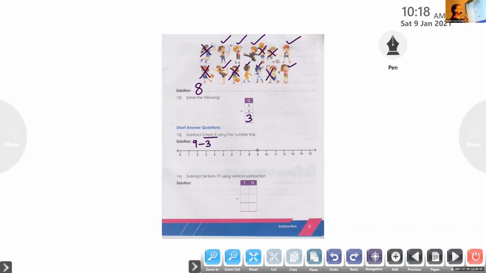Left side, or we can say backward jump. In the case of subtraction, we have to move to the left side, taking backward jumps. So 3 jumps. 1, 2, 3. So where do we reach? Which number? 6. So 9 minus 3 is equal to 6.